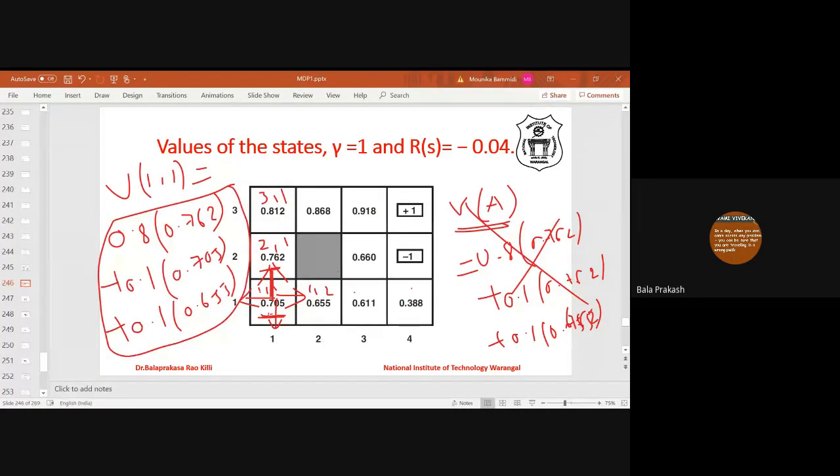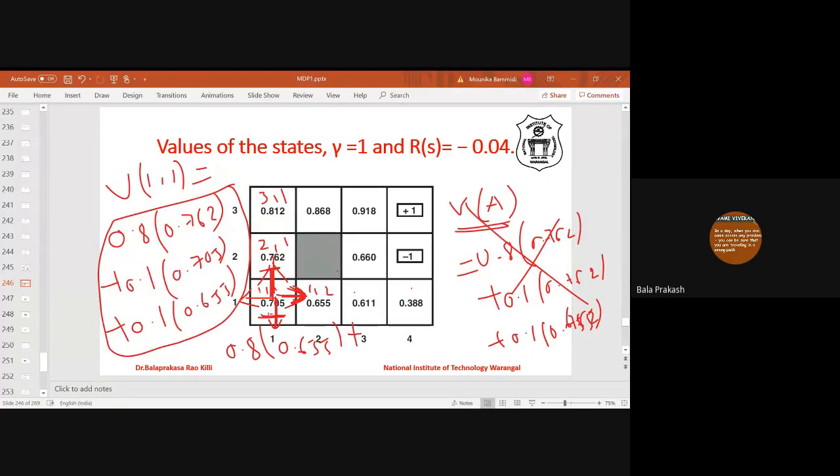Similarly, we can calculate the value if the action is move left. If the action is move left, then it will move left with probability 0.8. And what are its right angles? Its right angles are this one and this one. So it will move up and move down with probability 0.1 and 0.1. So if I write for left, you can write for the other two. How to find the value of 11 if the action is move left? It will move left with probability 0.8, to state 12. Then the value is 0.655 plus